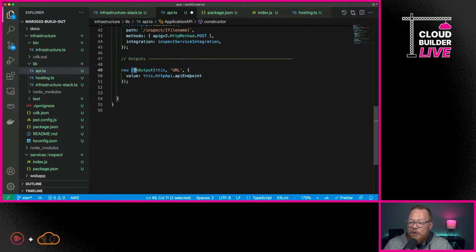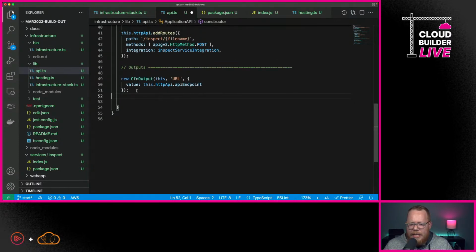Now, this here, if you remember, this is an L1 construct. This is just a CloudFormation output. So this will basically write this out as an output, which you can see either in the console or you can see it in the terminal when you deploy. So I'm going to go ahead and save this. So this is going to be what we need to actually create our API.